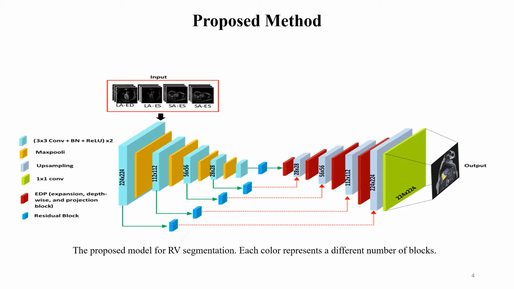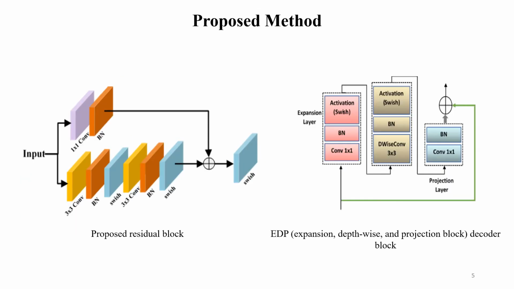We have proposed a single model for long axis and short axis views. At the encoder side, along with the two 3x3 convolutional layer block, the residual block consists of 3x3 convolution with batch normalization and swish activation function.